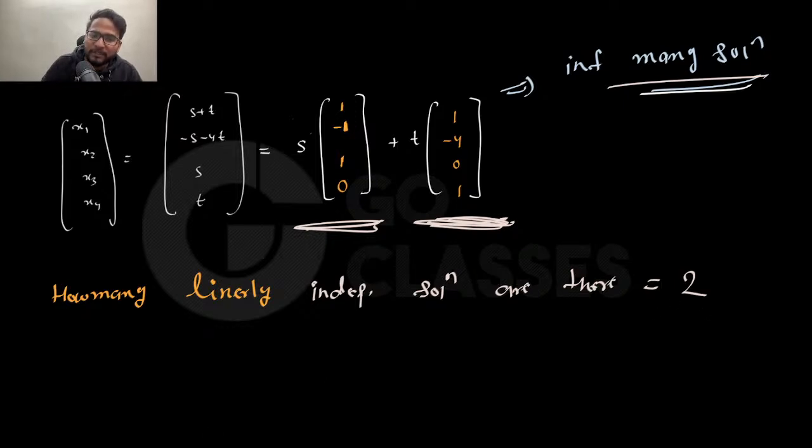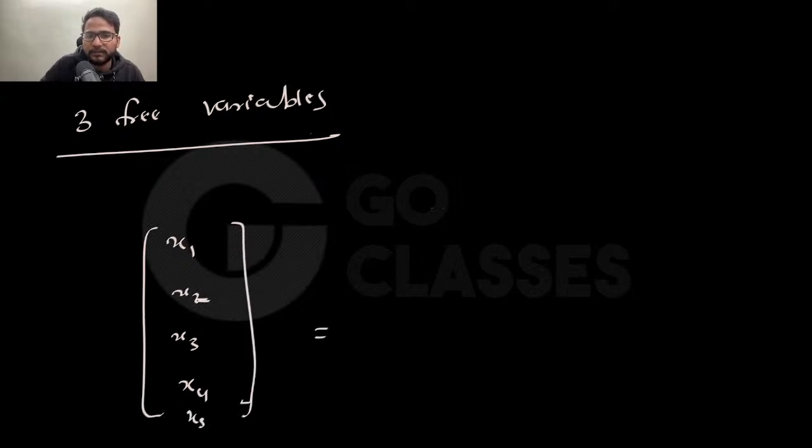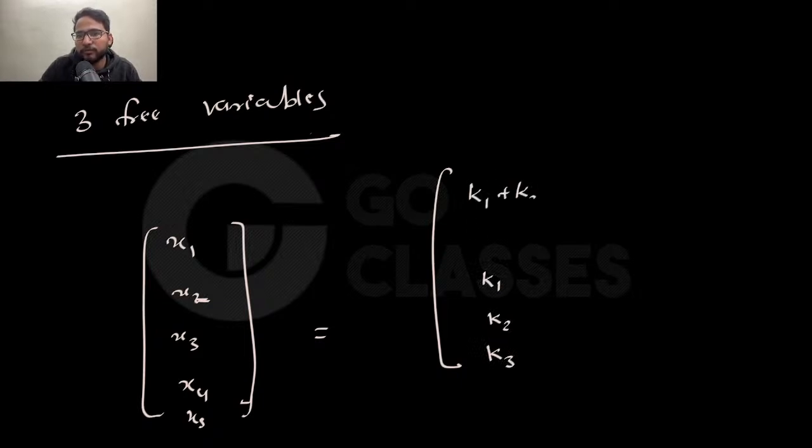For example, let me give you an example. Let's suppose there are three free variables. The vector looks like this: x1, x2, x3, x4, or maybe x5 also. Let's suppose these three are free variables and I'm setting them to k1, k2, k3. Now these values could be anything, maybe k1 plus k2, maybe 2k1 minus k2, something. Let's suppose this is the solution that you have.